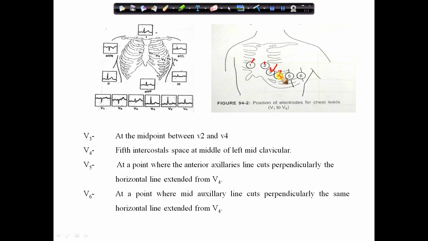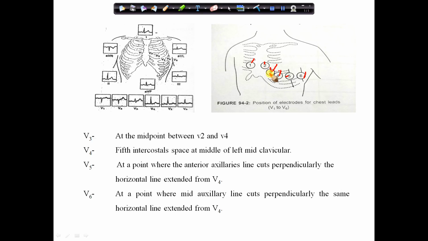The fourth lead: here you see that V4, V5 and V6 are all placed over the fifth intercostal space. But with regard to bone, the fourth chest lead is placed in the mid-clavicular line. Fifth is near the anterior axillary line, and sixth is at the side portion of the chest, in the mid-axillary line.